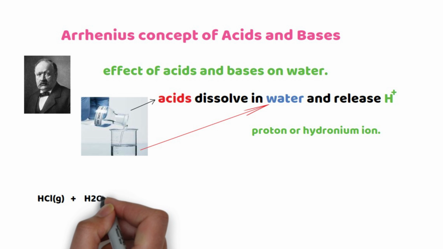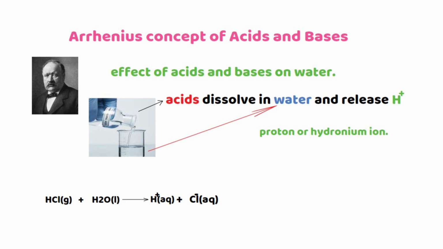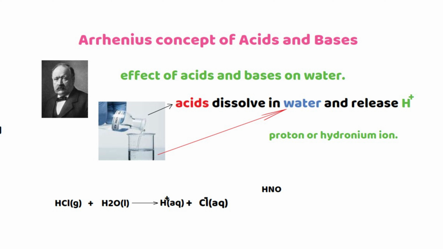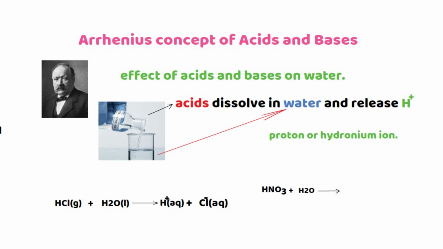Here is some example. Hydrogen chloride gas dissolves in water. Finally, it releases hydrogen ion or proton and chloride ion. Therefore, hydrogen chloride is an acid because it dissolves in water and releases hydrogen ion. The second example is nitric acid, which dissolves in water and produces nitrate ion and hydrogen ion or proton.